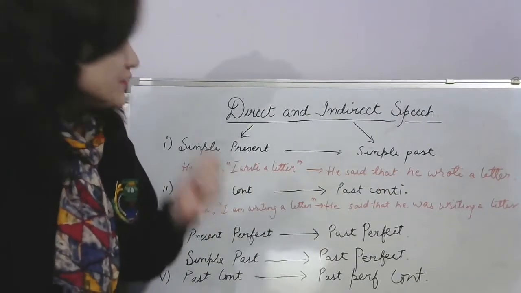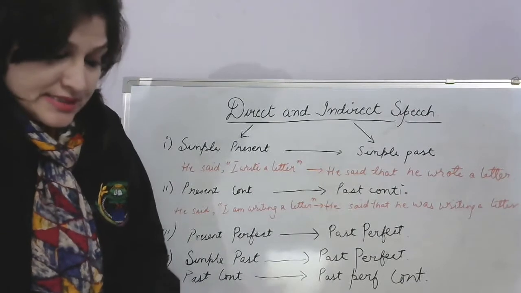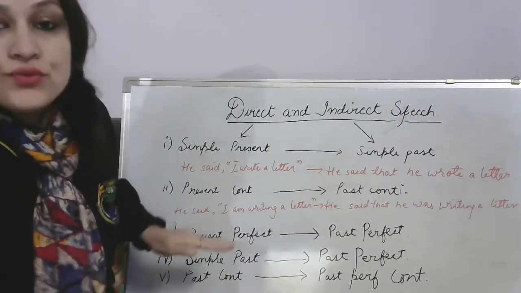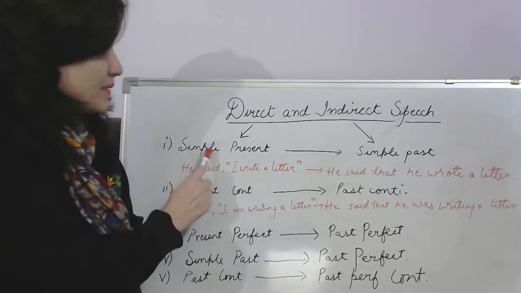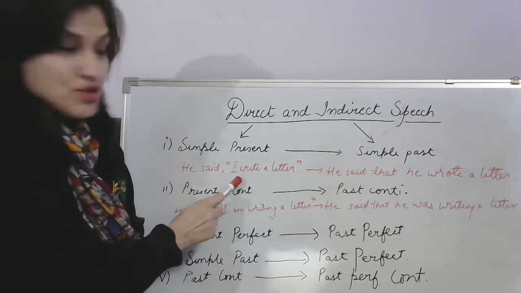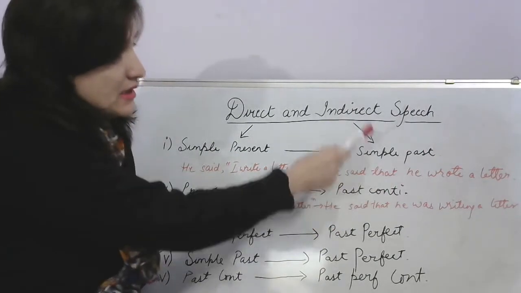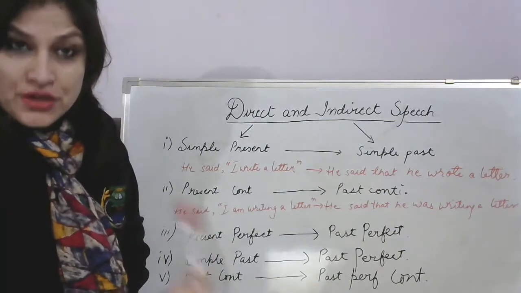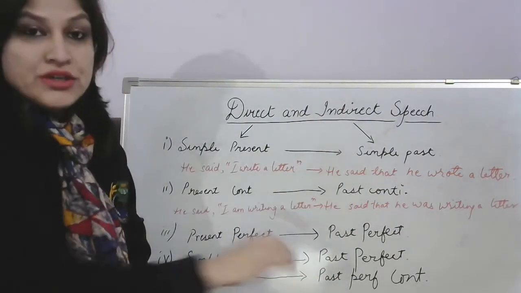Now see here, we have this rule. It says here, for example, what you need to learn is that simple present in the direct speech will turn to simple past in the indirect speech. Right? So we have a whole table that you need to learn.